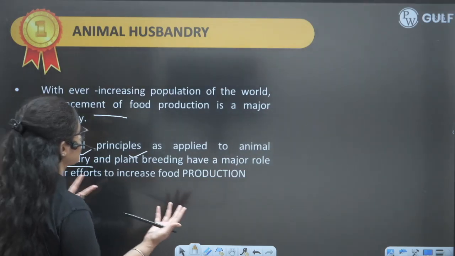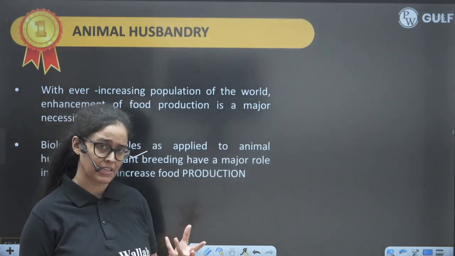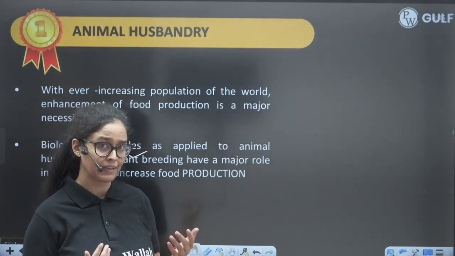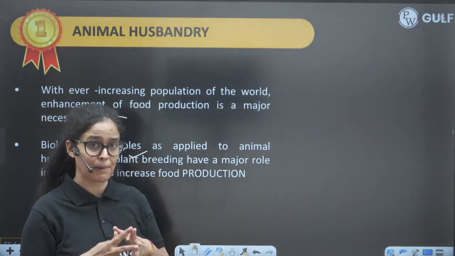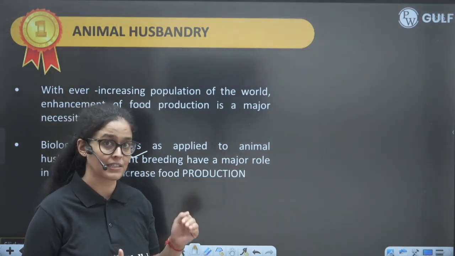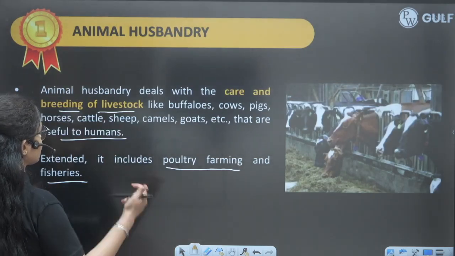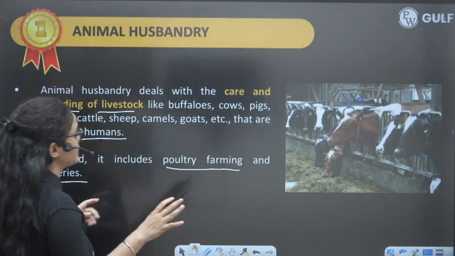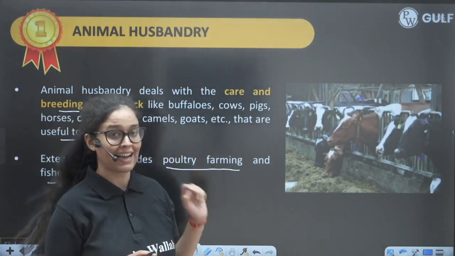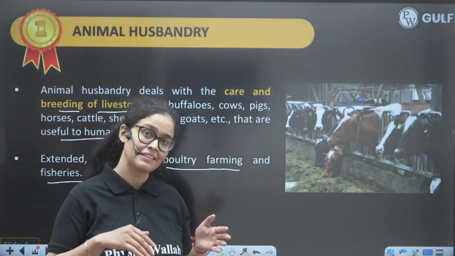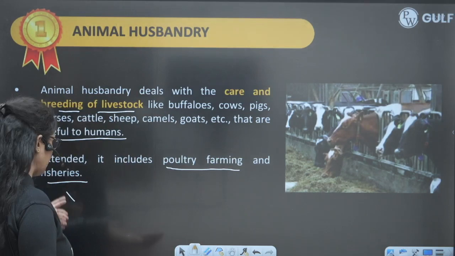And what is the demand? Why do we need animal breeding or animal husbandry? Because we know population is growing, so we need to give them food, right? We need to fulfill their demand, so for that we need to increase the productivity also. So animal husbandry is just to increase the productivity. Animal husbandry deals with the rearing and care of livestock, including all the cattle, but we have extended this field to poultry farming, fisheries, beekeeping, right?